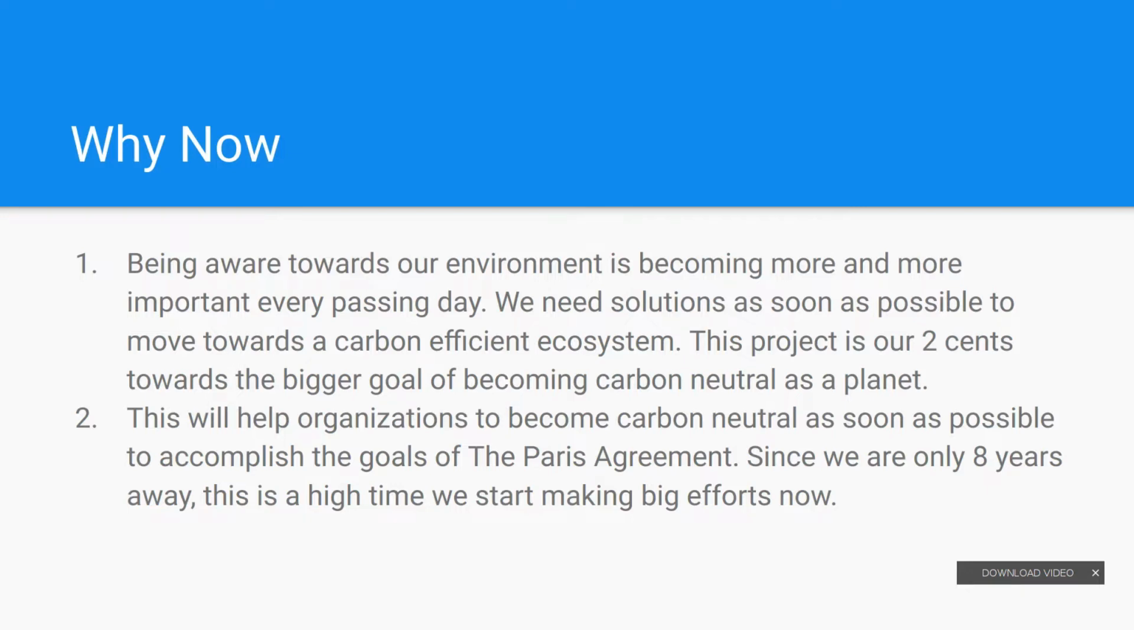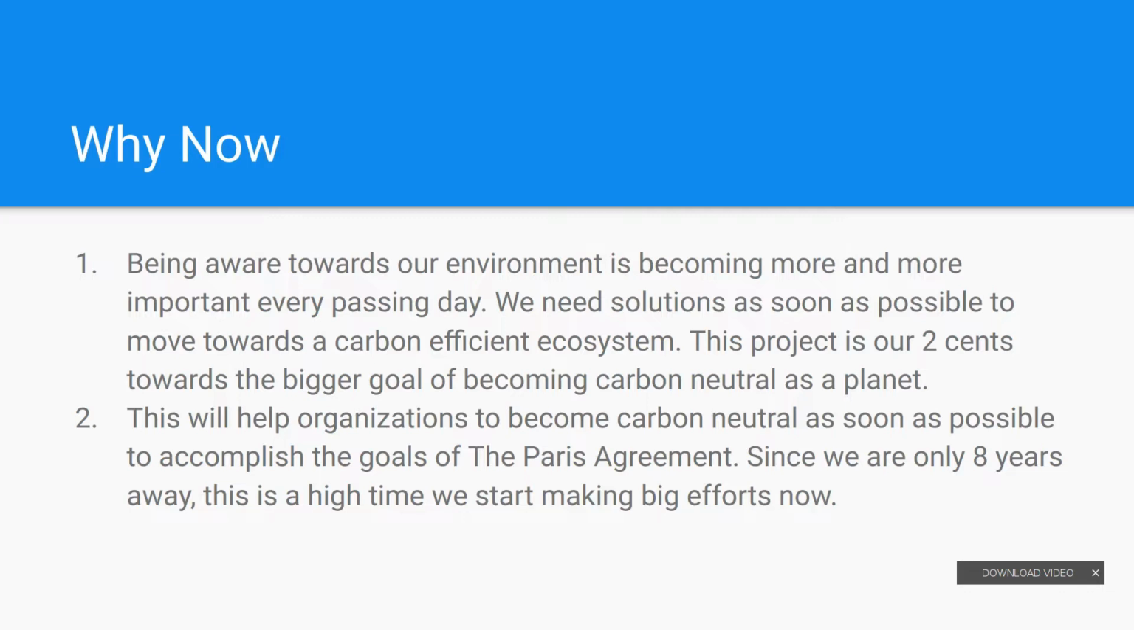Also, we all know that as per the Paris Climate Agreement, if there is a 2-degree increase in temperature in our Earth ecosystem, it will cause a serious impact on our ecosystem and ecology. Also, there is an increasing trend of carbon credits and offset cycles in accordance with the Paris Agreement that will help us become carbon neutral as a nation. This will also help organizations become carbon neutral as soon as possible to accomplish the goal of the Paris Agreement. Since we are only 8 years away, it is high time we start making big efforts now.